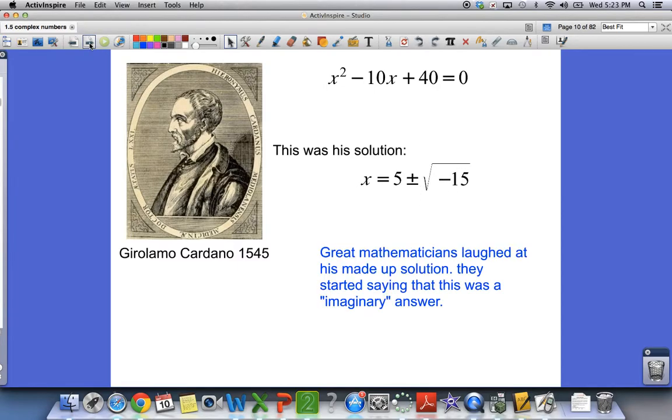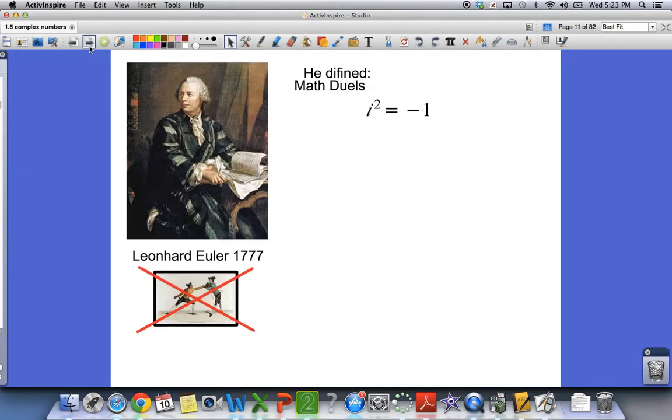Pretty much everybody kind of laughed at him. Great mathematicians laughed at the solution, saying, oh, you can't just start making up solutions, this imaginary solution. And this word imaginary stuck with a negative being inside the square root. So this is how we start talking about imaginary numbers. If you've used them before, fine. If not, you're in for a nice surprise here.